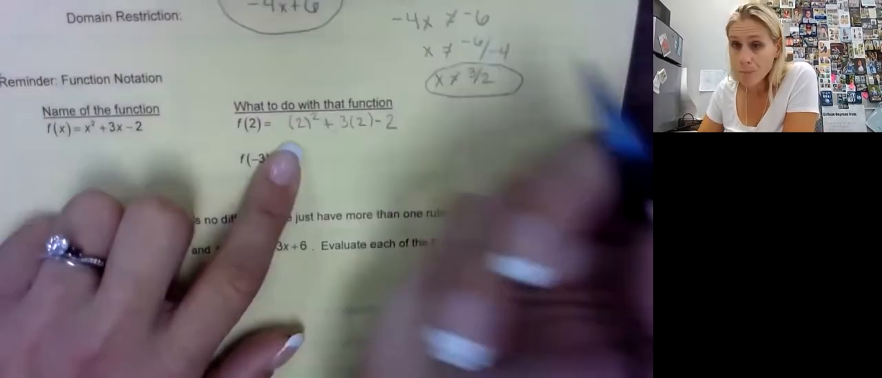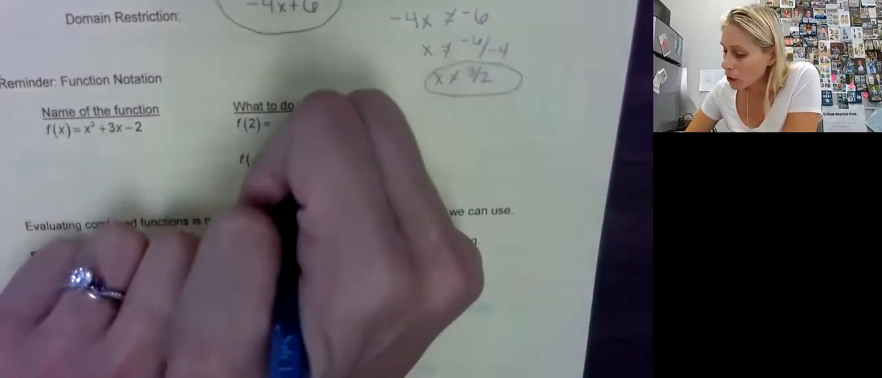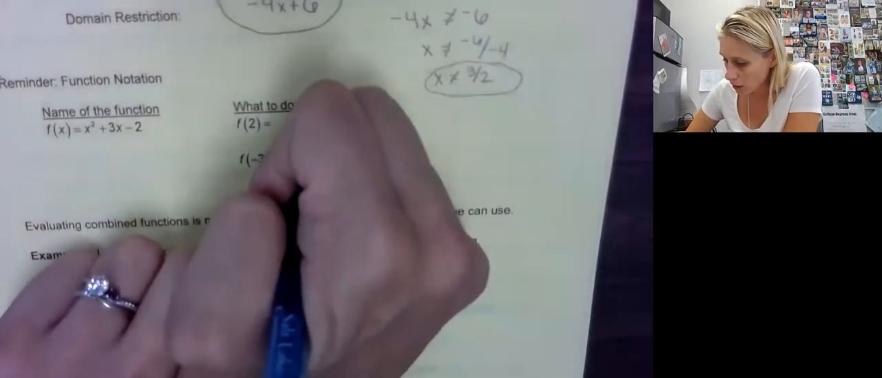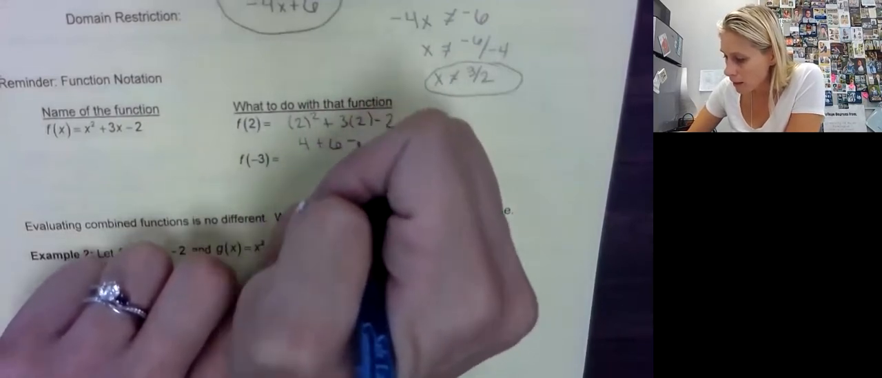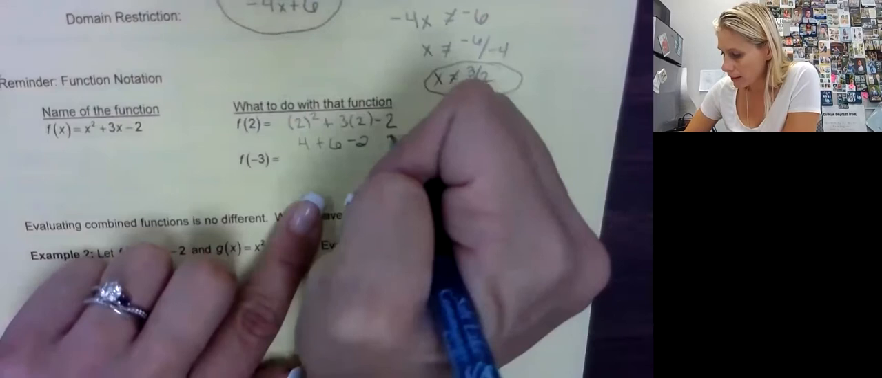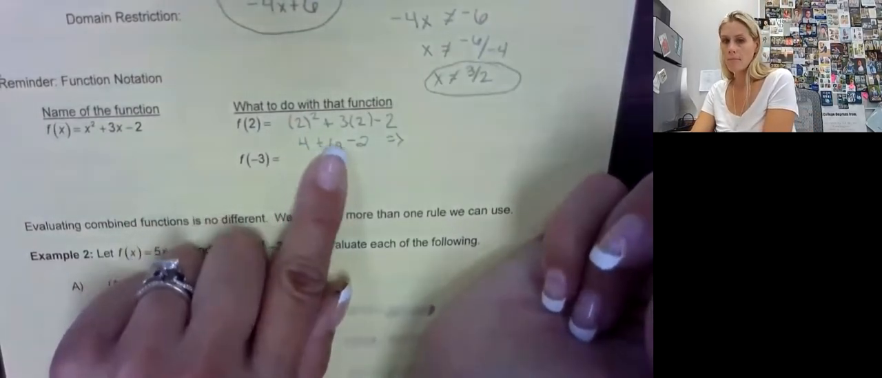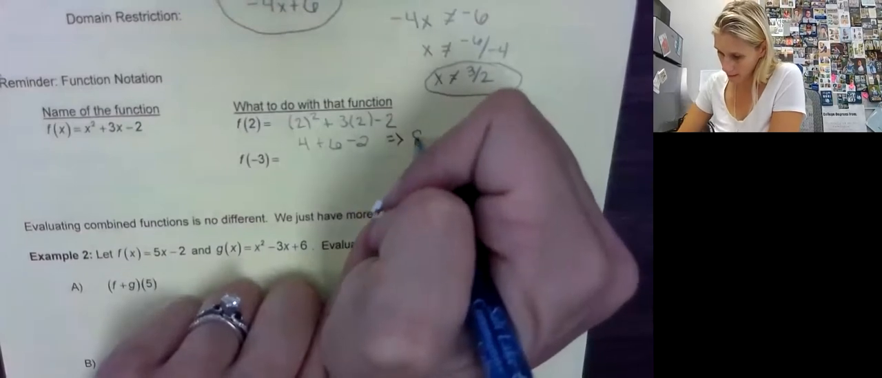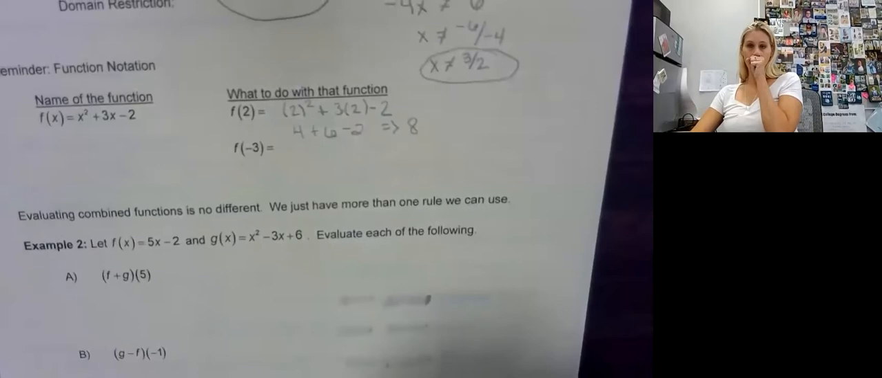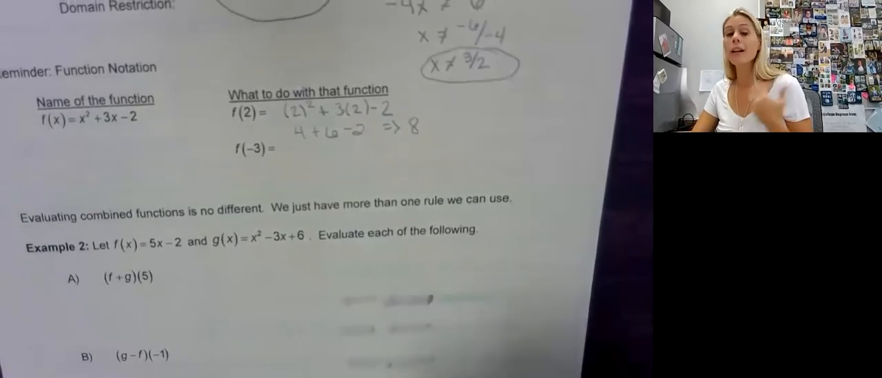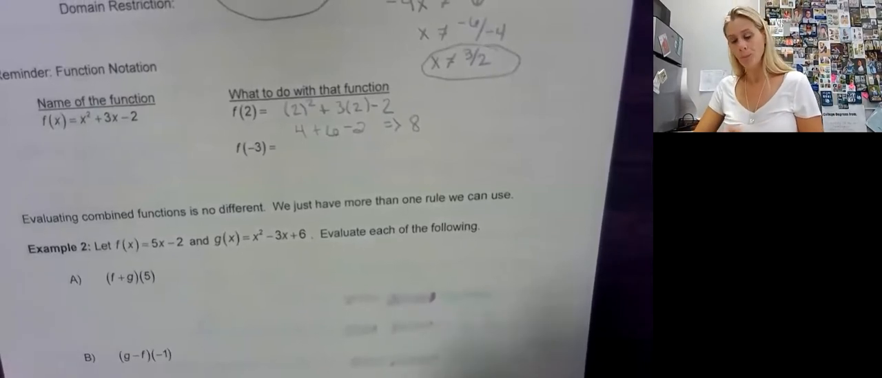So I'm going to do it without a calculator just to show you it's possible. 2 squared is 4. 3 times 2 is 6. So now if I calculate this all together, 4 plus 6 is 10. 10 minus 2 is 8. So f of 2 equals 8. We are evaluating f of x when x is 2.